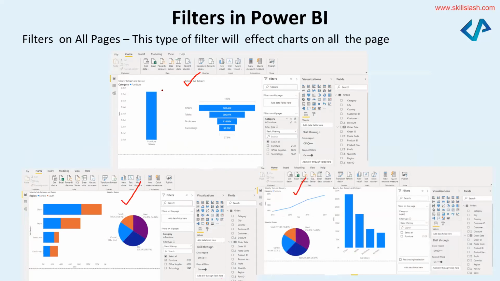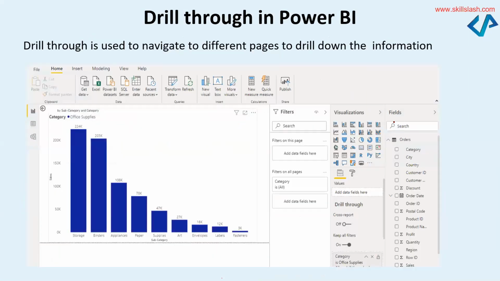So here I wanted to see information only about the furniture. So where is the filter? If you observe this slide very closely, this is the filter I've selected, right? Similarly here, only the furniture is what it will give me. It's not a dashboard here. It's the different graphs that I've plotted here.